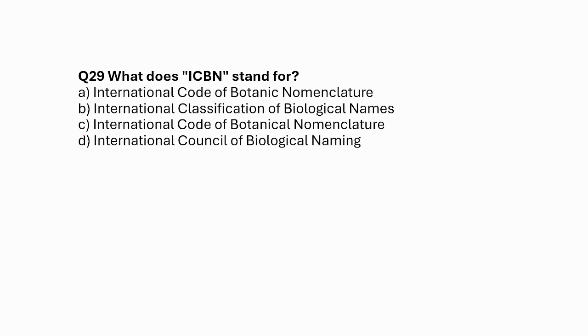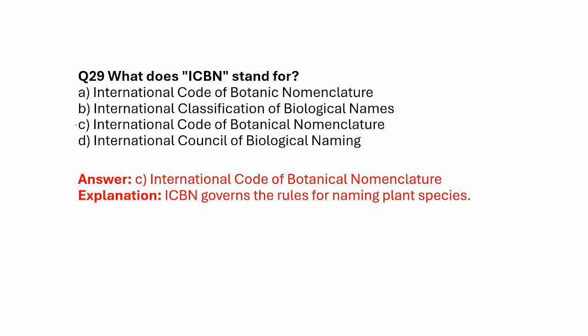What does ICBN stand for? A. International Code of Botanic Nomenclature. B. International Classification of Biological Names. C. International Code of Botanical Nomenclature. D. International Council of Biological Naming. Okay, so the correct answer is option C. Don't confuse option A and C; although they look the same, they have a subtle difference. A is International Code of Botanic Nomenclature and C is International Code of Botanical Nomenclature. It governs the rules of naming plant species.